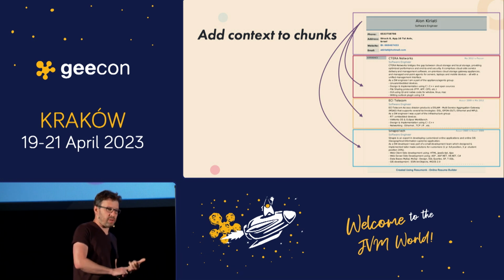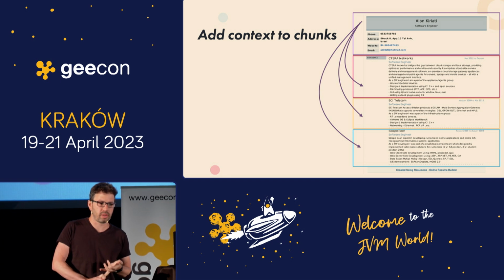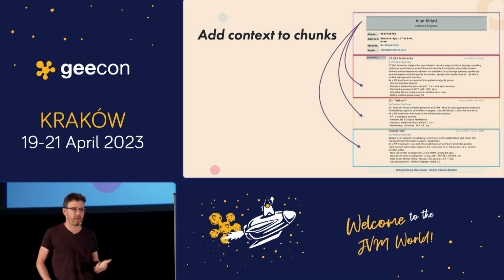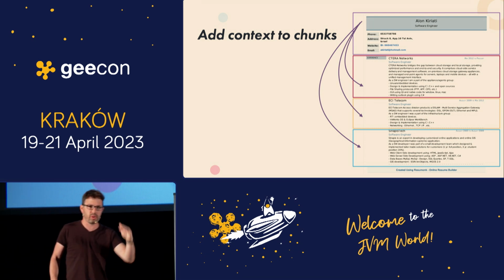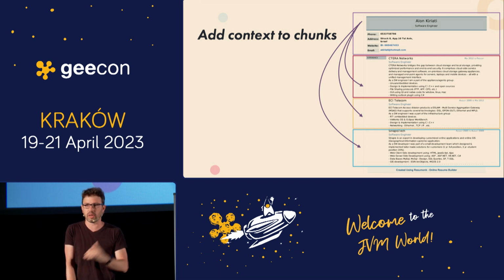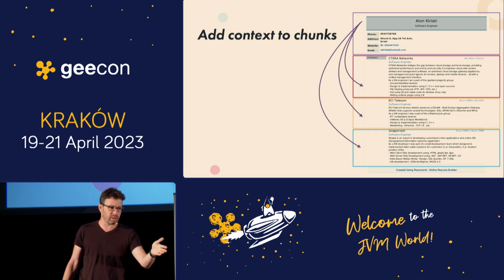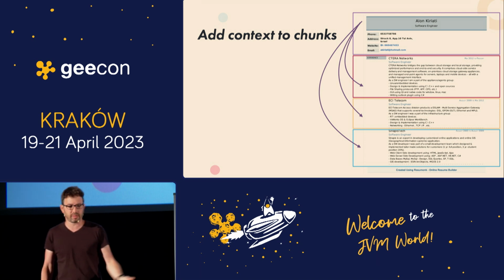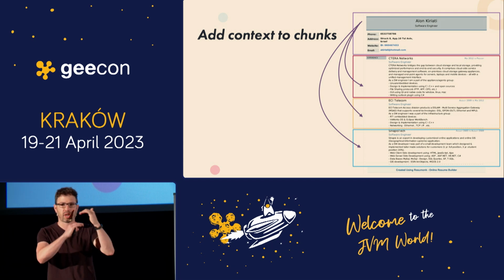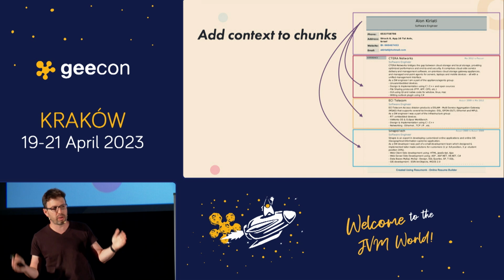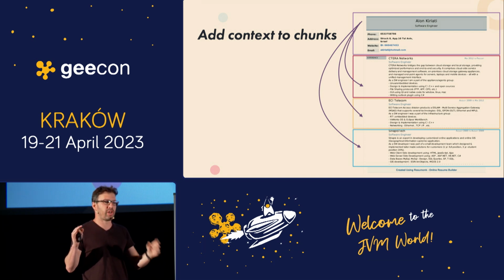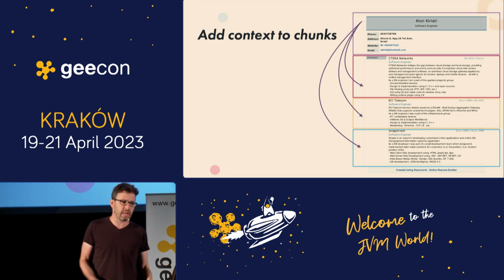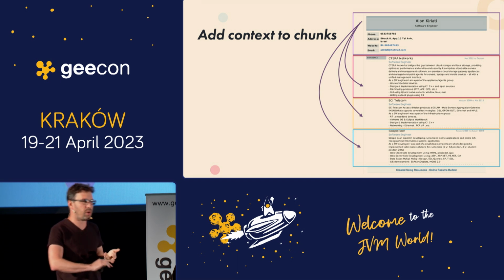After we talked about extracting the text and breaking it into chunks, you probably also want to enrich it with more context, right? This is my CV, and you see there are a few chunks here. I broke it into chunks. But if, for example, I worked at Synapse Tech, shown in blue here, and I ask who worked at Synapse Tech, it doesn't know anything about the document, right? Because it's just a chunk of text. And if you have a book with 200 pages and you just take a chunk of text from page 197, it doesn't know anything about the book, the chapter, the owner, whatever.